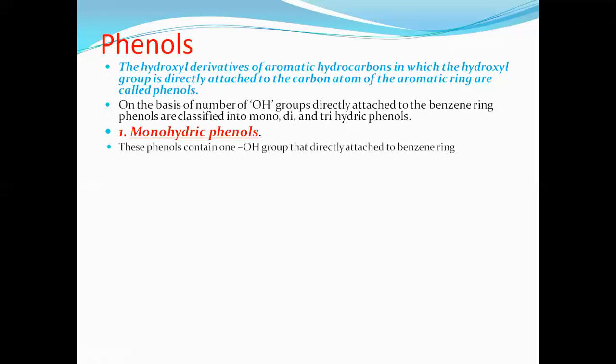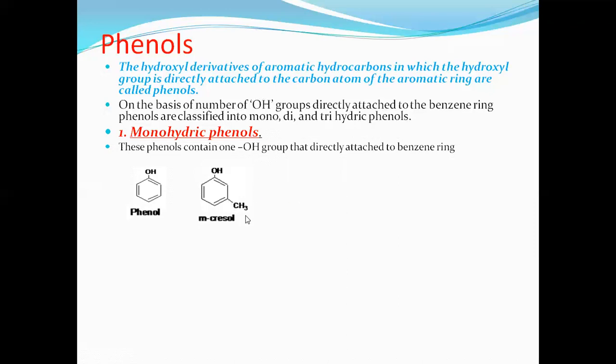The aromatic ring which contains only one OH group directly attached to the ring, or a benzene ring in which only one OH group is directly attached, that is called monohydric phenol. Phenol contains only one OH group directly attached to the benzene ring. So this is phenol. Cresols. A number of examples we can give. It's a cresol.